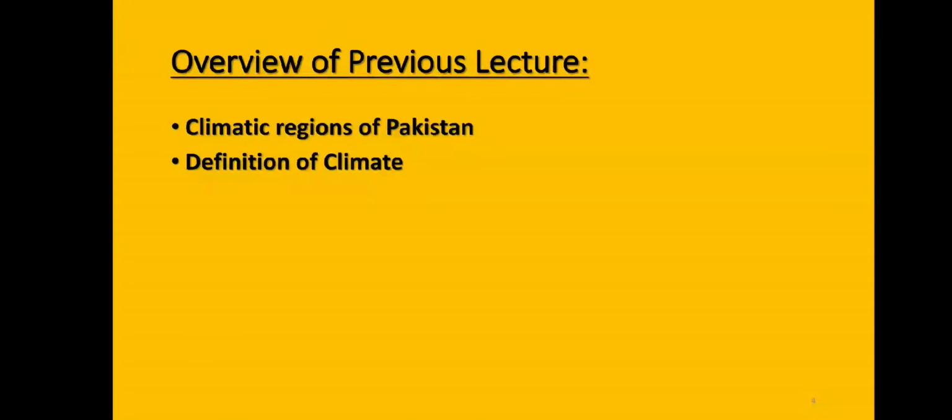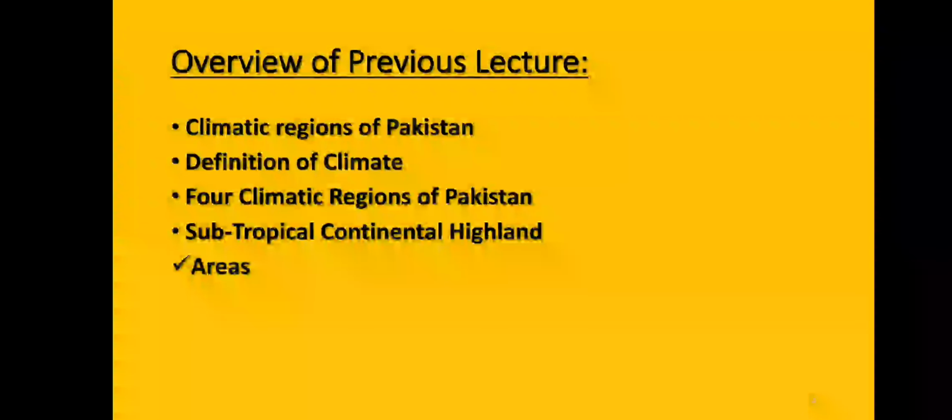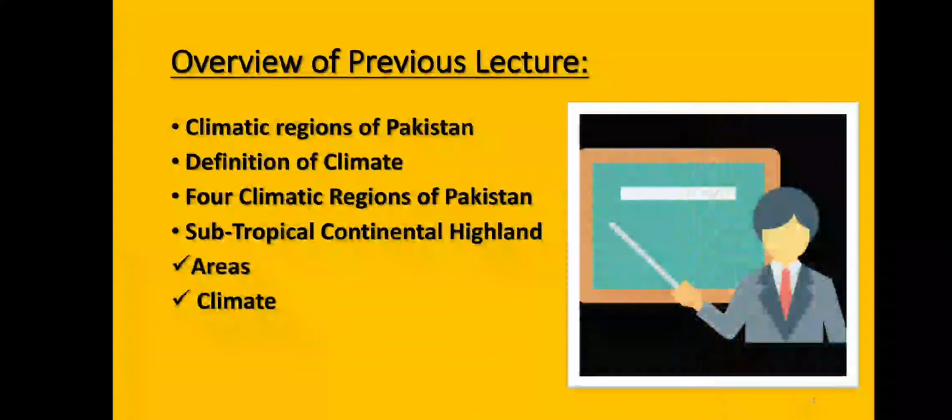But before starting today's lecture, let me give you an overview of the previous lecture. In the previous class we completed our first climatic region, that is, subtropical continental highland. But before that, I told you the definition of climate.